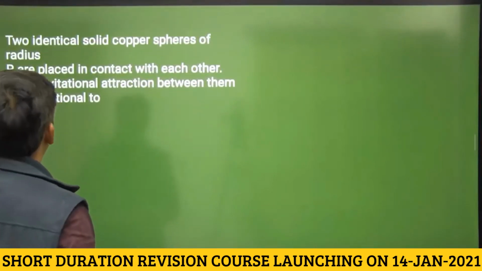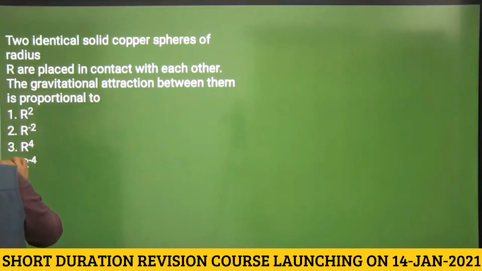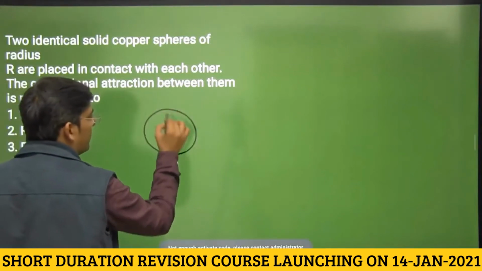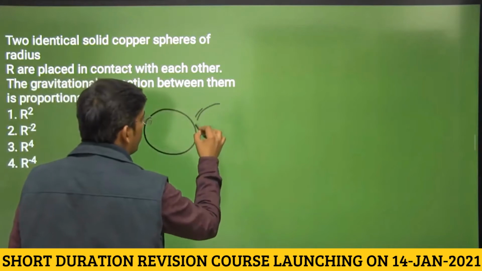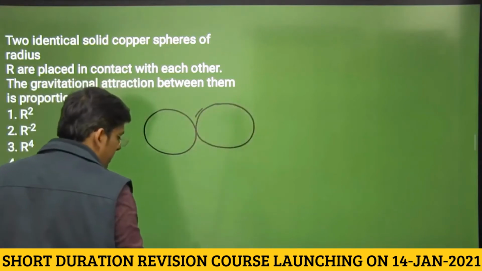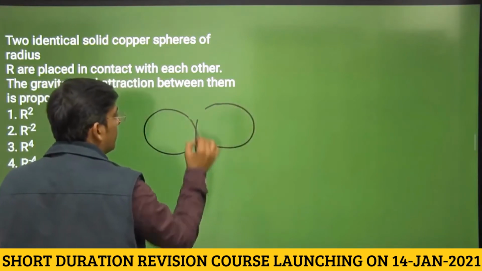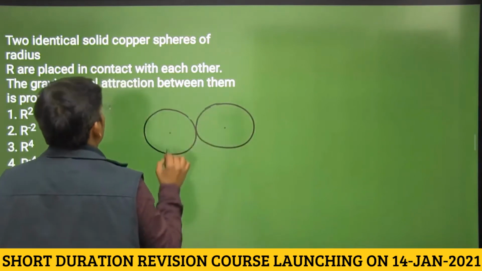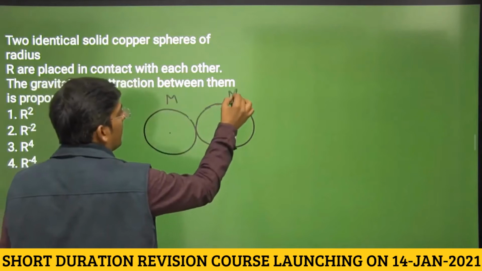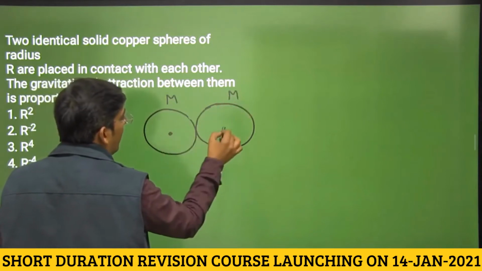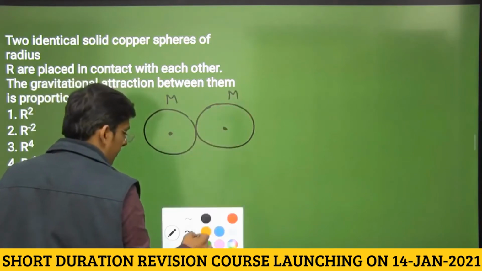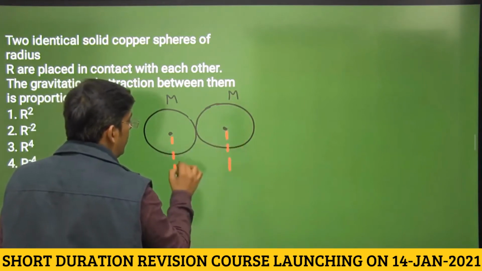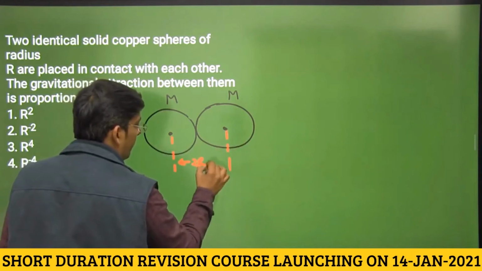Two identical copper spheres. See, this is a different type of question. We have two identical spheres. They are kept touching each other. Okay, this is a little misleading question. Mass of this sphere be capital M, mass of this sphere be capital M. Let us assume that mass being concentrated at their center of mass. Distance between their centers is 2 times of capital R.